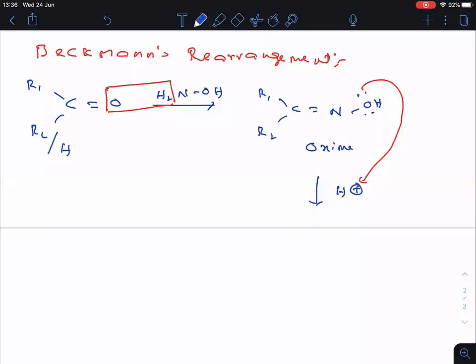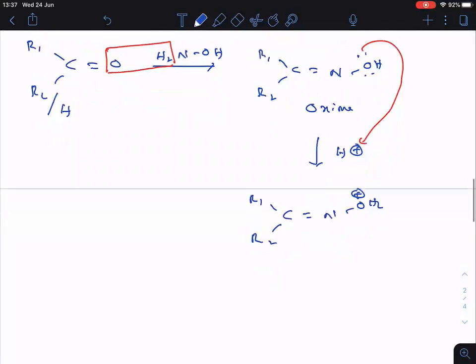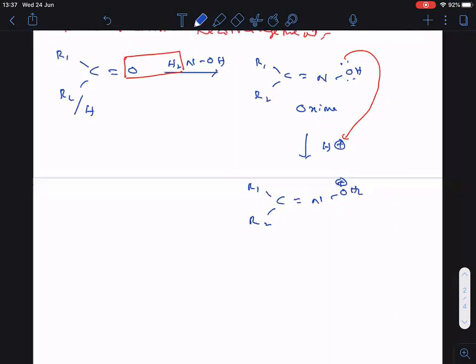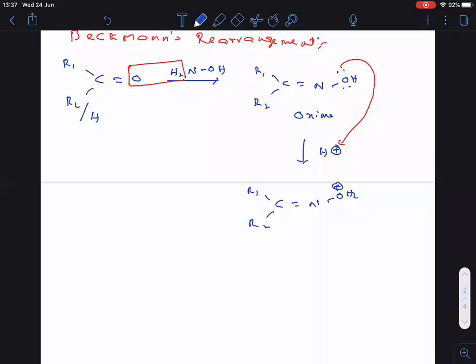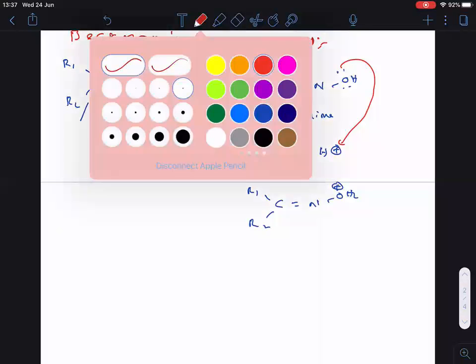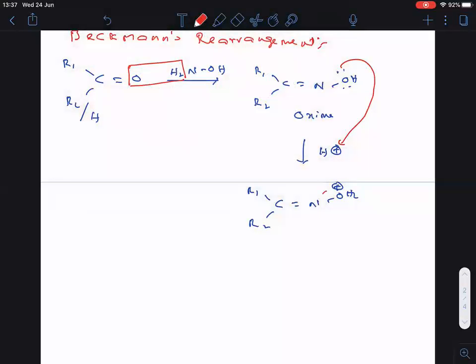So now tell me, when you do the protonation here, what happened? Here C, then R1, R2, and double bonded NOH2 plus. I think up to this point there is no doubt. But here Beckmann's rearrangement is very important. I will give some time afterwards. First listen, then after you write. So now what happened? OH2 plus is a very good leaving group. It departs.